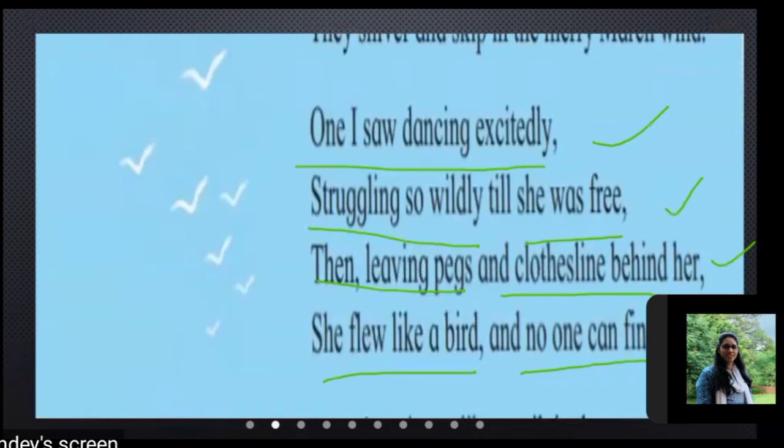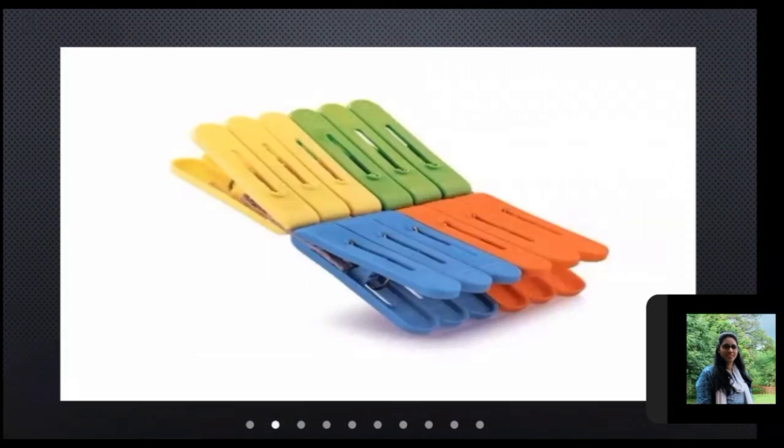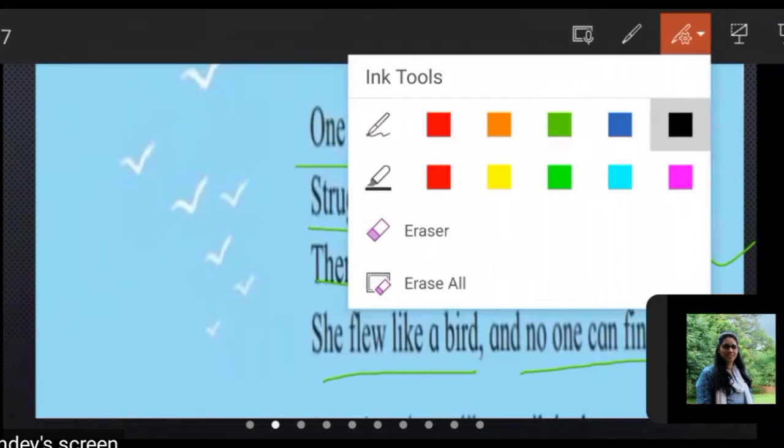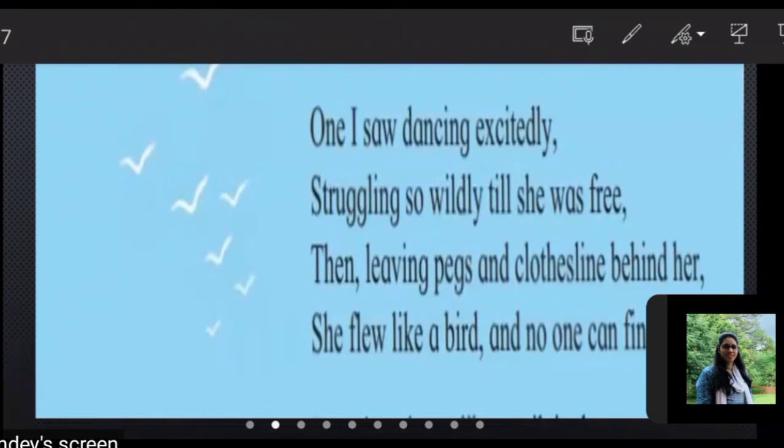See here. The poet is saying that they are shivering. She also saw the clothes dancing excitedly. They are dancing, but they are struggling.